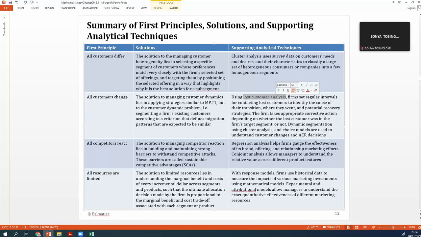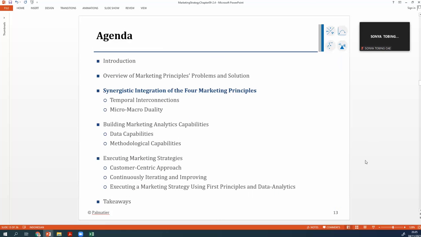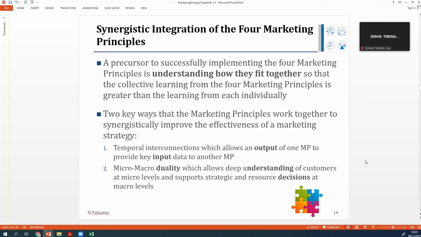And then all competitors react. You conduct regression analysis to see the effectiveness of the brand offering and relationship. All resources are limited. So with the response model, you can allocate budget towards the variables that determine sales growth the most.